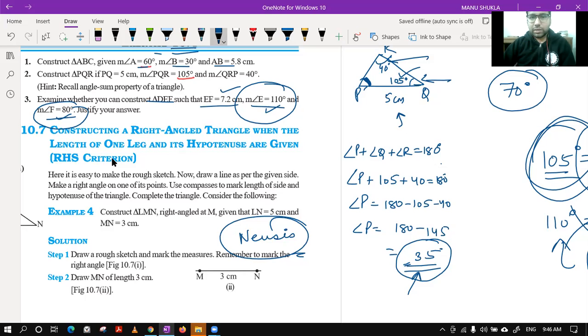Now tell me this one, class, why is this triangle not possible? This is not possible because 110 degree plus 80 degree itself is 190 degree. Where is the third angle?